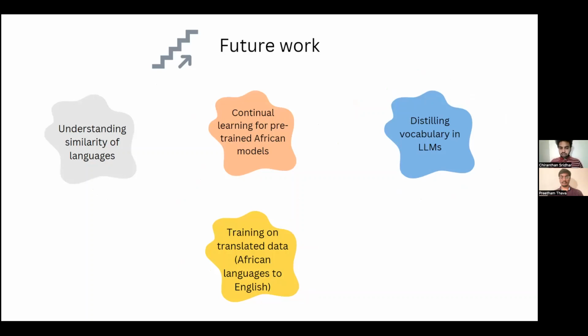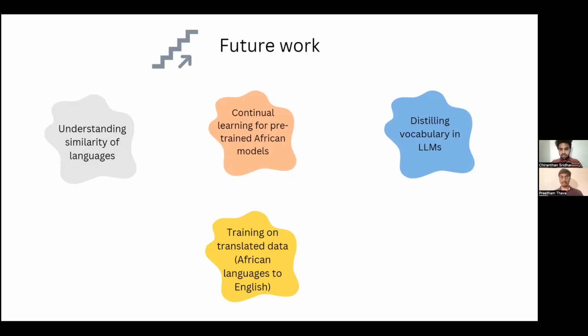Firstly, on understanding of languages, we couldn't conclude from the experiments that we did which languages were actually similar. So we plan to understand the lexical similarities, to see if the languages share some vocabulary, if they have any syntactic similarity and so on. That will give us a better understanding of which of those are actually similar. Do we need more datasets on languages that are not similar, and so on?